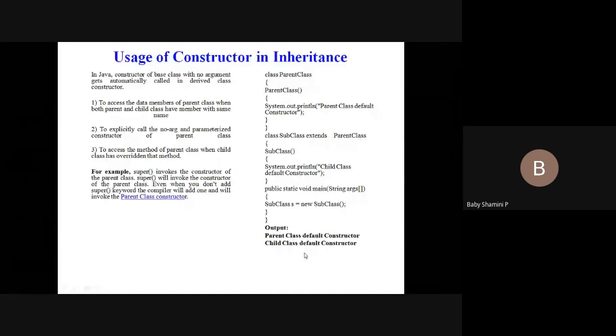If you are using it, next example. If you are using the super keyword also, no changes. It also inherits all the properties. Without giving super also, it will work. Okay. So it displays both statements, of the parent class constructor and the child class constructor.